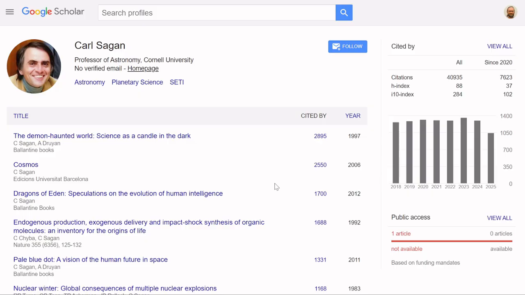The other 4 never registered to have their profile maintained on Google Scholar. So of those 5, the average citation index, as we call it, the number of citations, is about 130,000. To give you a sense, I am going to just pick a typical one from this year's batch of Nobel Prize winners.